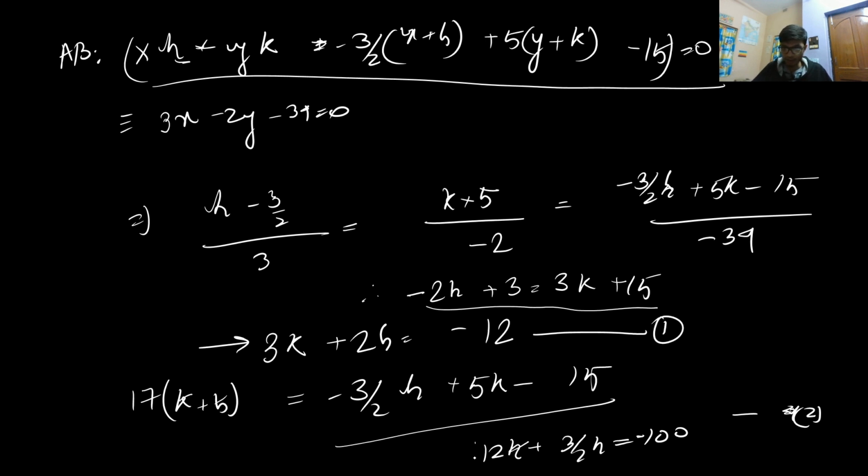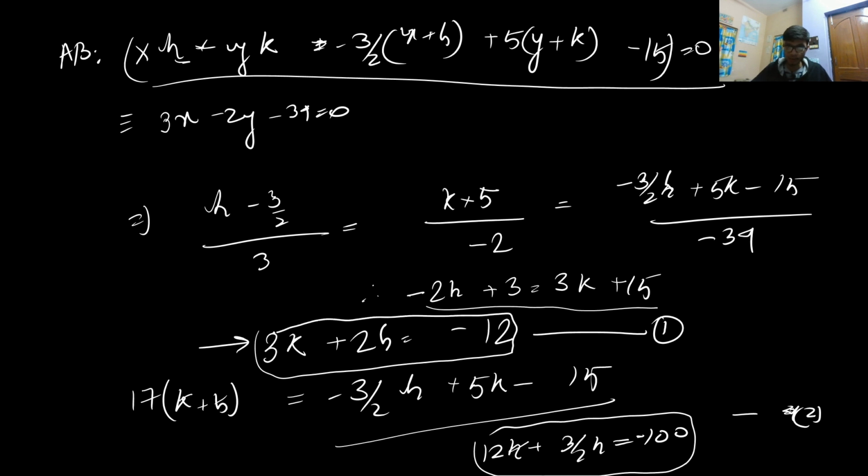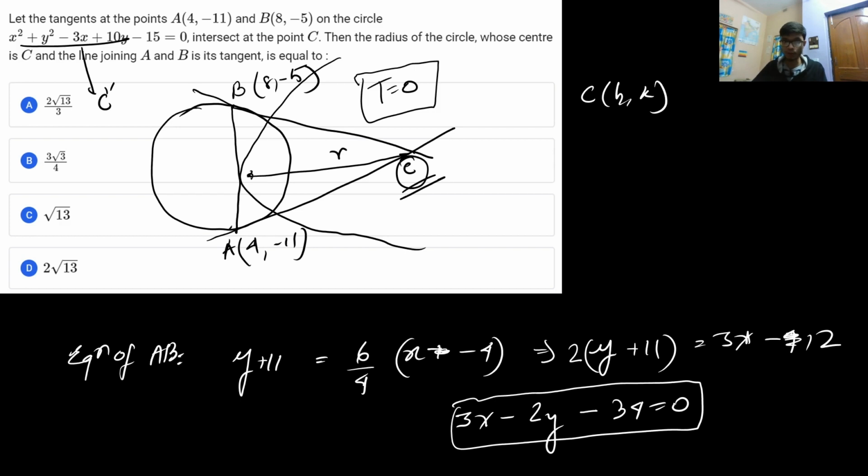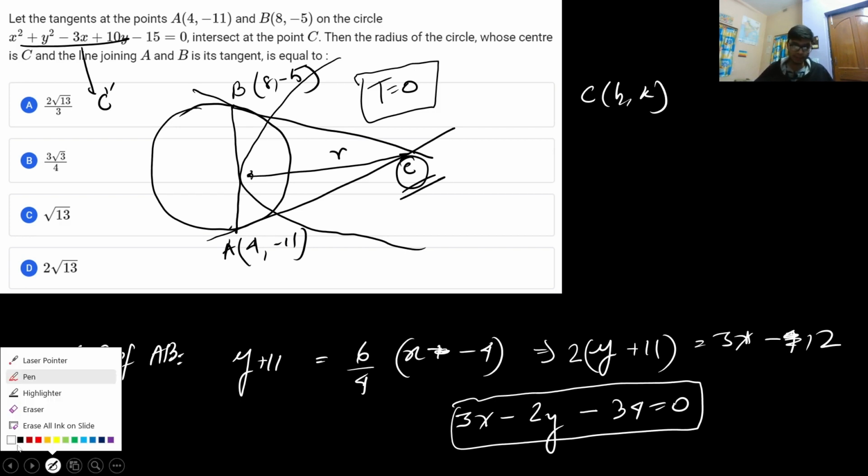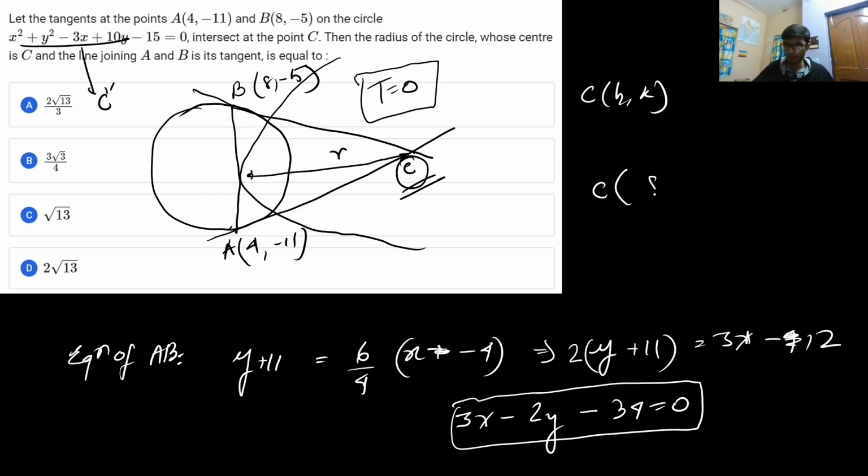So on solving equations 1 and 2 for the values of h and k, you'll get the two variables h and k. You can definitely solve this. What I solved myself, I got the value of h as 8 and the value of k as minus 28 by 3. You can definitely solve it. So I got point C as (8, minus 28 by 3), and I have the equation of AB.